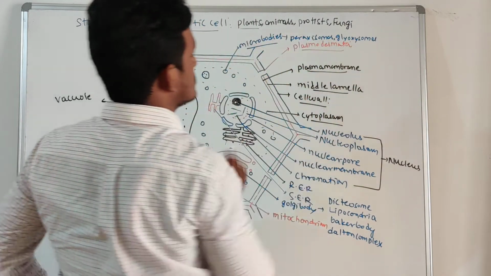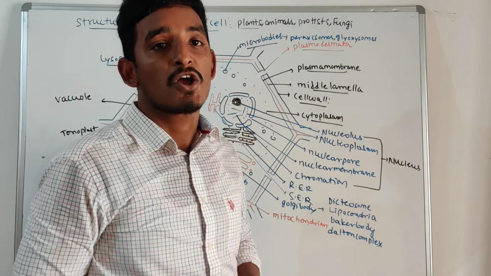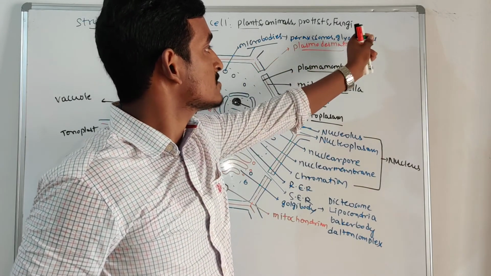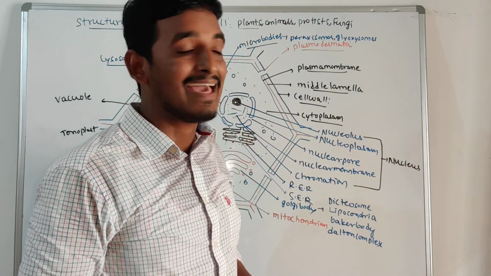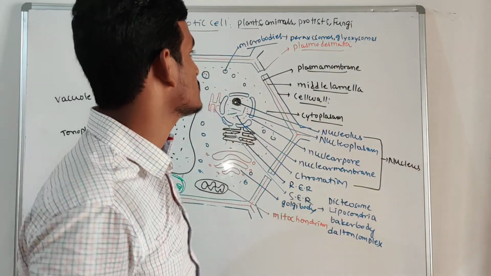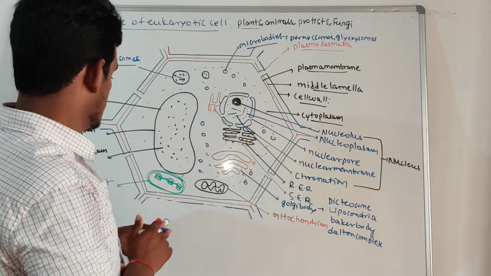Peroxisomes help in photorespiration, the combination of chloroplast, mitochondria and peroxisome. Glyoxysomes generally help in the glyoxylate cycle. So the enzymes are present in these glyoxysomes. So that is about the microbodies, right?